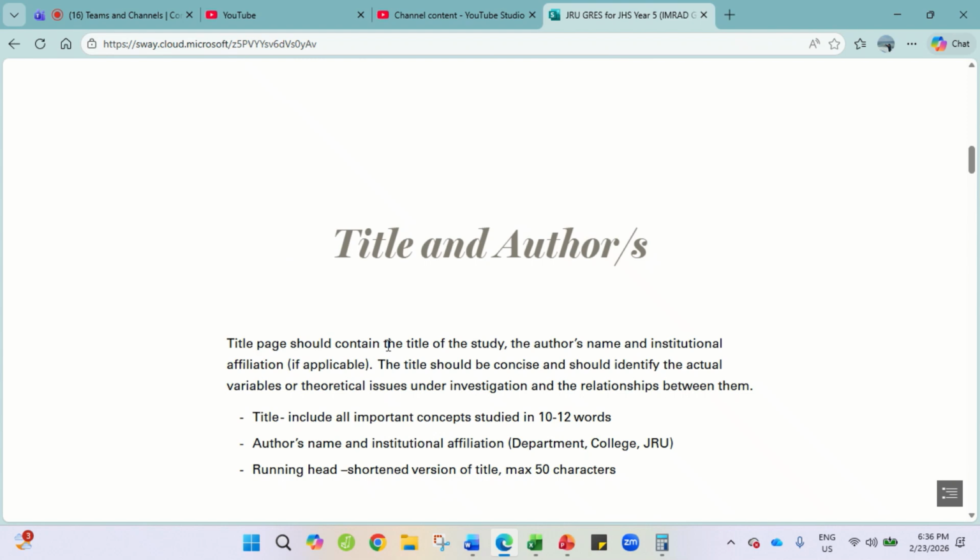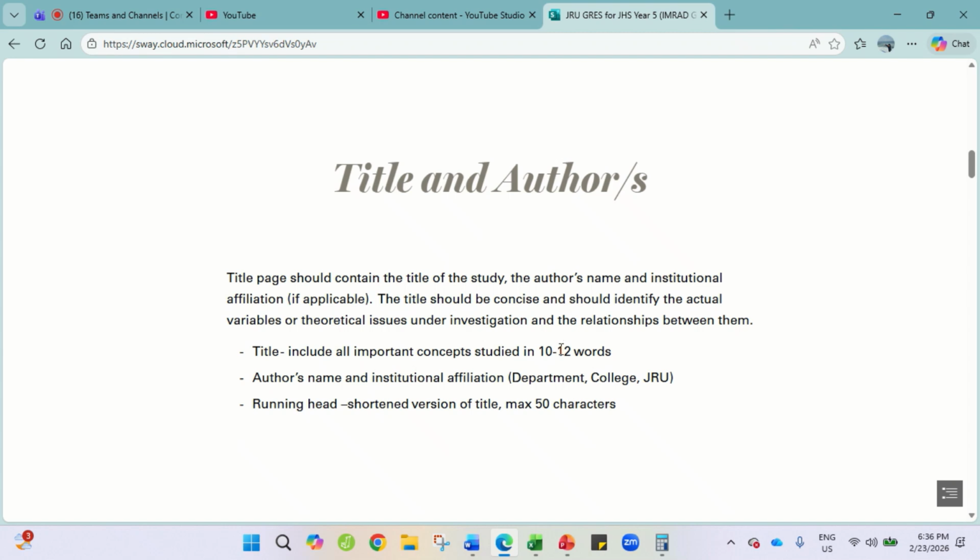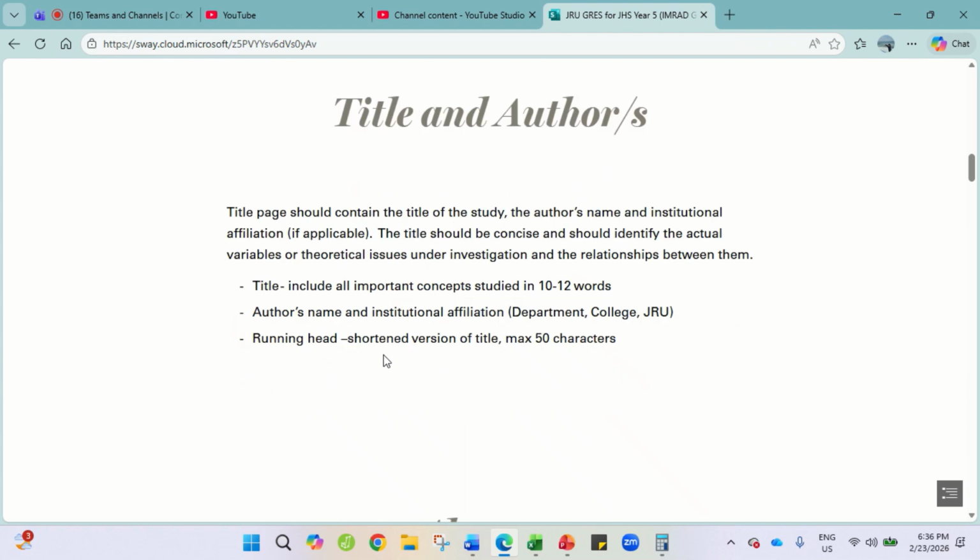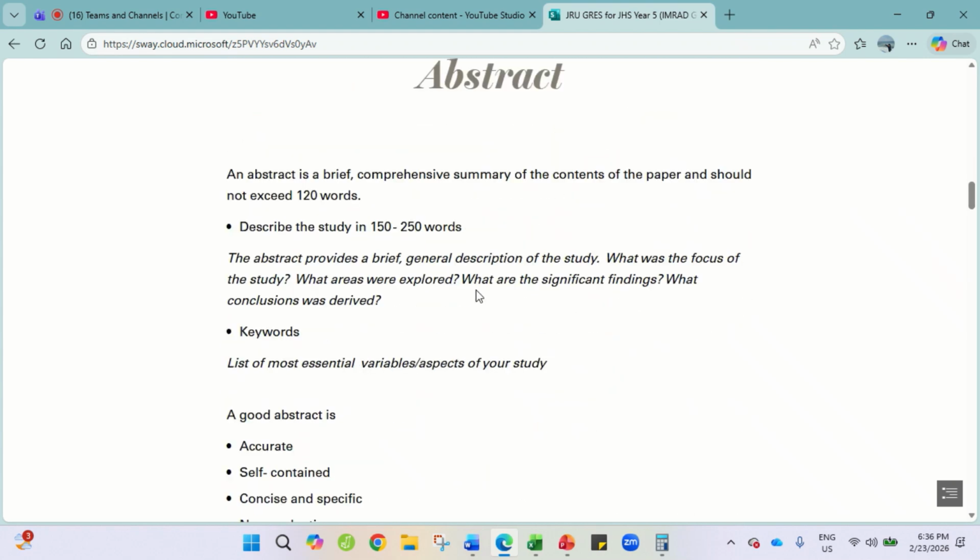The title page contains the title of the study, the author's name, and the affiliation, which is where you're studying. So the title is 10 to 12 words, and then the author's name, affiliation, and then department, and then the running head is shorter, maximum 50. Now let's talk about this one.